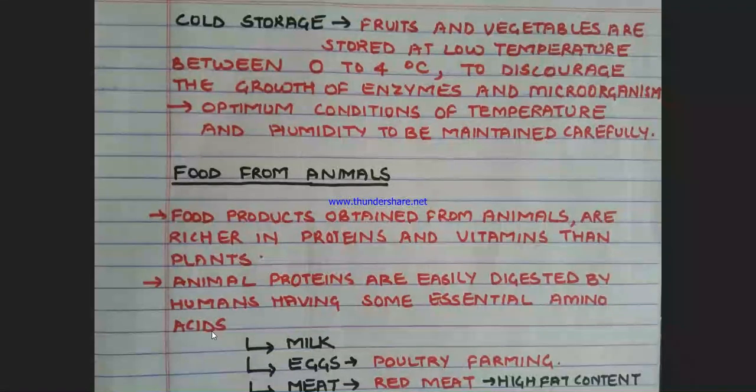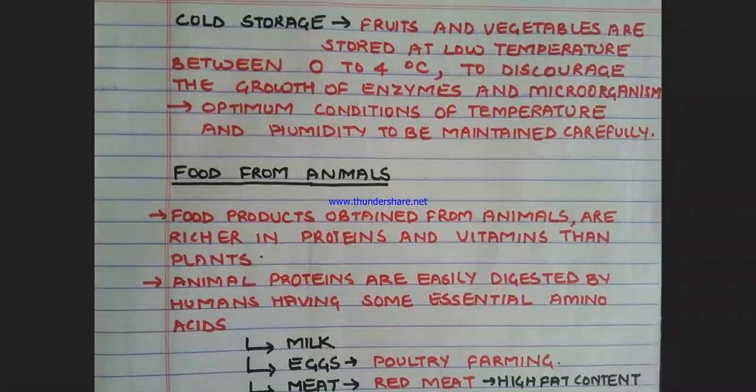So different foods which we can obtain from animals are milk. We all taste milk and it is very good for health. All must be taking milk daily. Yes. Eggs, that comes under poultry farming. The hens are put in the poultry and they are given proper conditions and from them eggs are obtained. Then comes the meat.